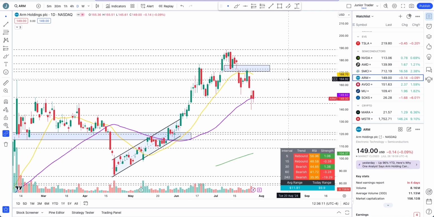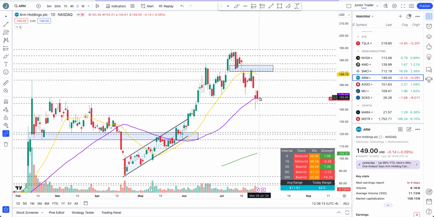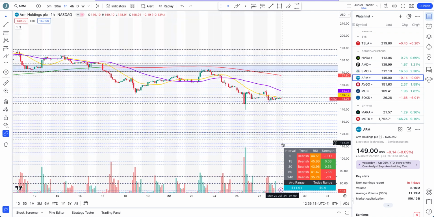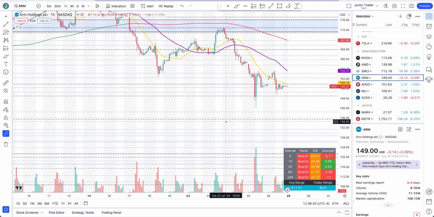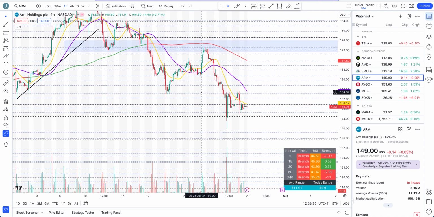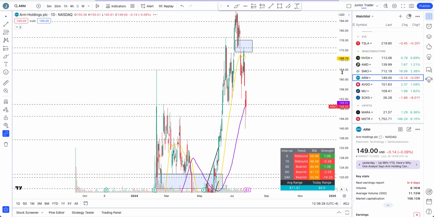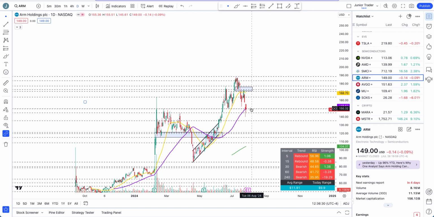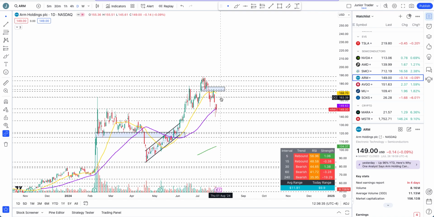So what are the things to watch for? Well, if we break this 50 days moving average and 150, which we are almost breaking, guys, it's just a downside play. And if ARM has to change the structure back to the upside, let's say after earnings, we need to gap up. Even if we can just get above the 50 days moving average after earnings, that's a positive sign. But if we don't break further below, stay somewhere here, and after earnings we get up to 164 and above, that's a bullish change in the structure already.